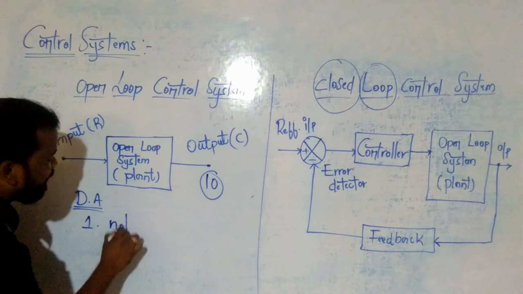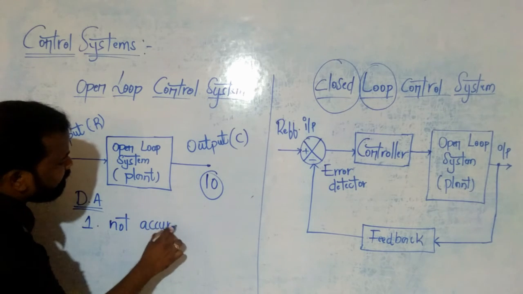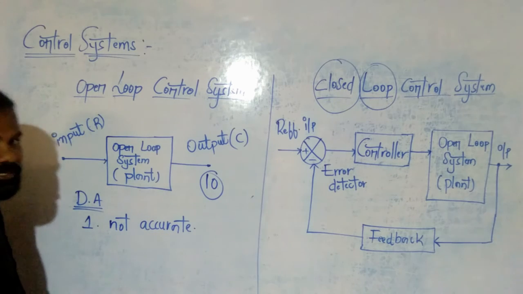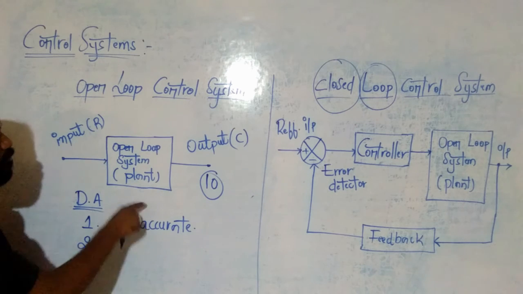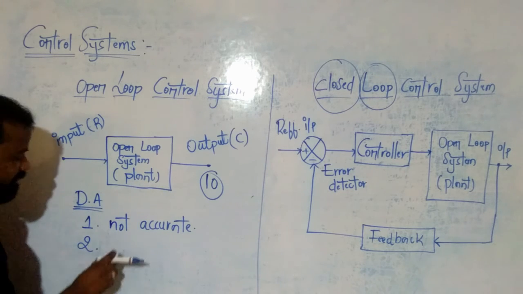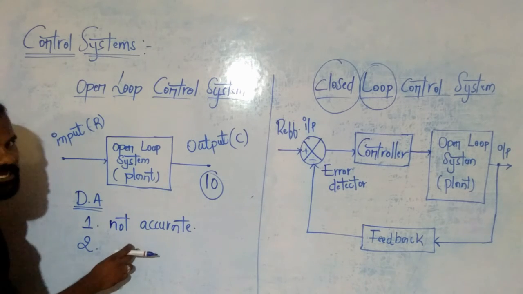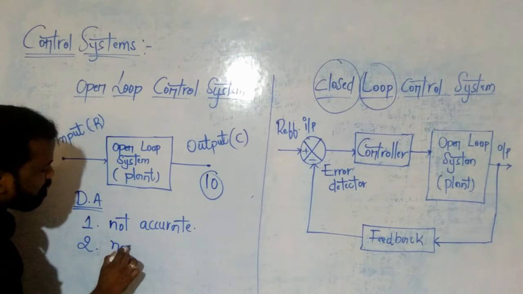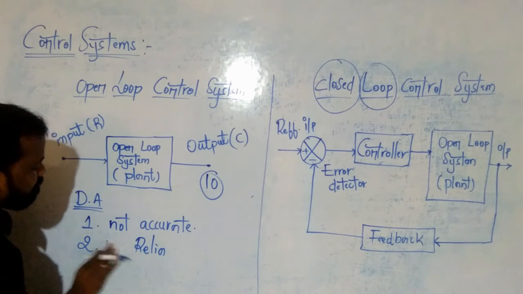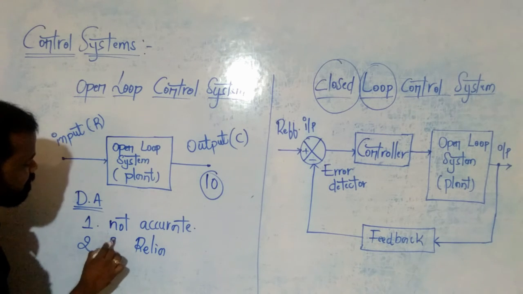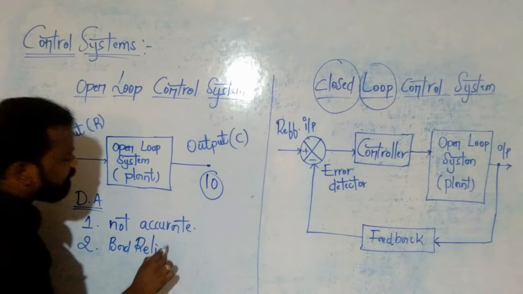So not accurate systems. Now what about the reliability of an open loop control system? Yes, the reliability is also not good. Clear? So no reliability, we can also call it bad reliability.